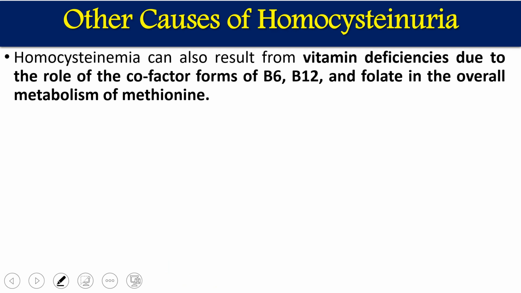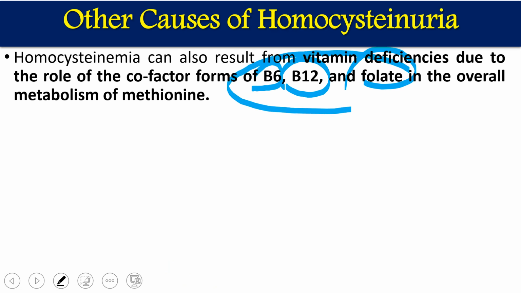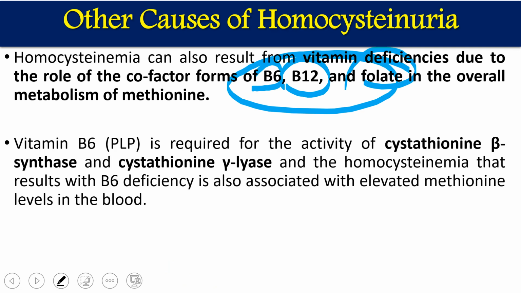If there is a deficiency of vitamin B6, B12 or folic acid, these enzymes will be non-functional or their activity will be reduced. Once that happens, homocysteine is going to accumulate. That is another reason why homocystinuria happens.